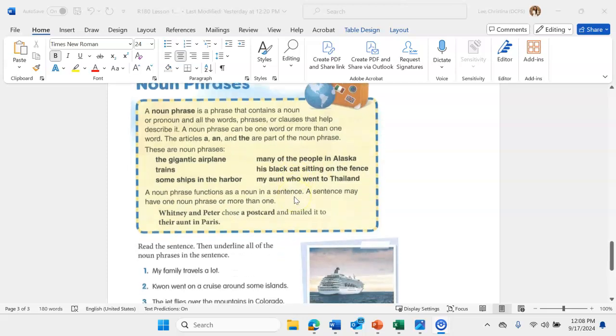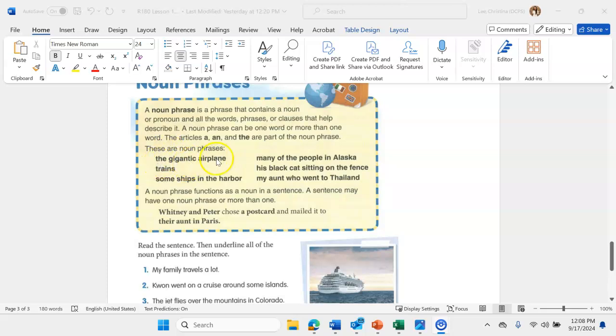So here are some examples of noun phrases. The gigantic airplane. Trains. Some ships in the harbor. So see, the "some" describes what kind of ships, some of them. In the harbor, it tells us where the ships are. Many of the people in Alaska. So again, many of the people is our main noun in Alaska. His black cat. His and black describe whose and what color cat. Sitting on the fence, where it is. My aunt who went to Thailand.